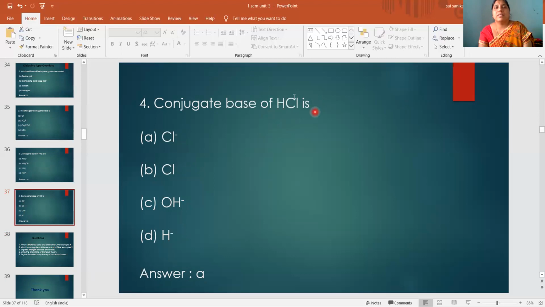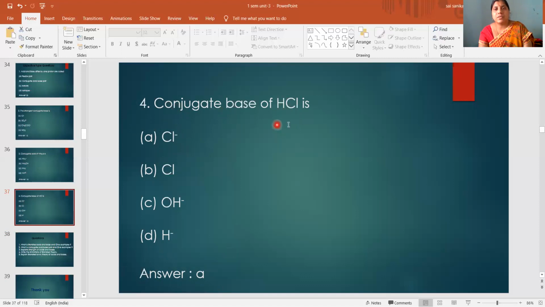Conjugate base of HCl is. Whatever product you get from the acid is the conjugate base. So when you remove a proton from HCl, what will remain? Cl minus. So conjugate base of HCl is Cl minus. Answer is A. From acid you will get conjugate base, and from base you will get conjugate acid.